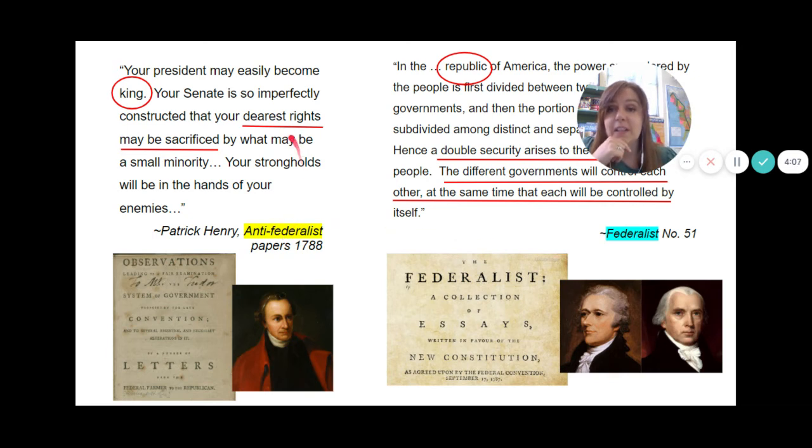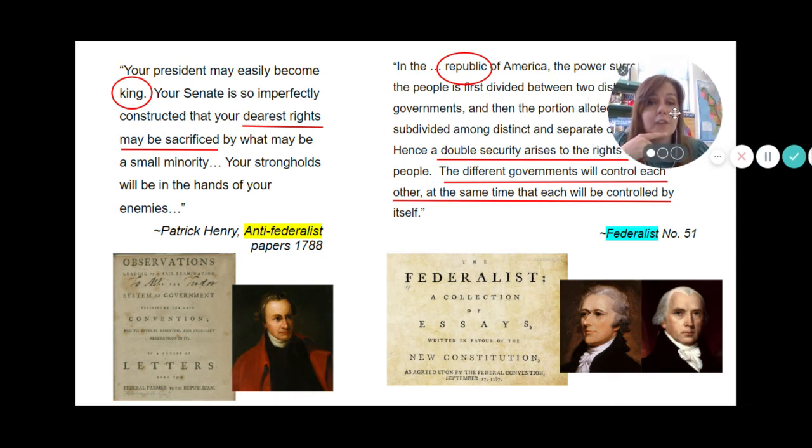So Anti-Federalists are going to talk about the rights of Americans. They're going to threaten that the Constitution will be like a king. The Federalists are going to say, no, we're a republic. Our government is going to control itself because of that system of checks and balances. And it takes 3 years for these arguments to go back and forth throughout the 13 states before we come to a conclusion.